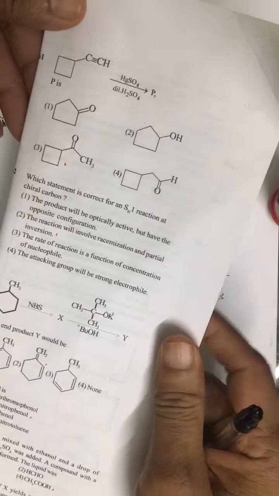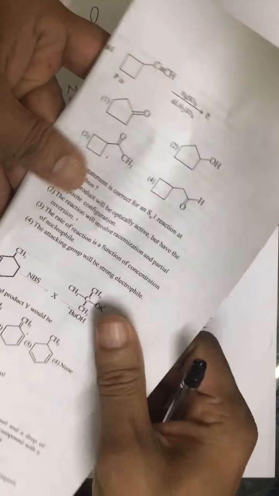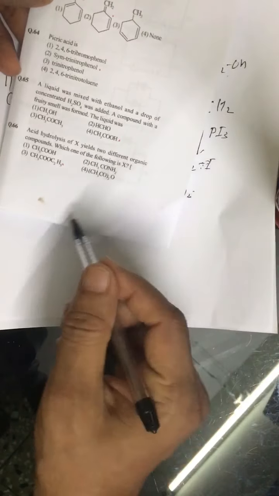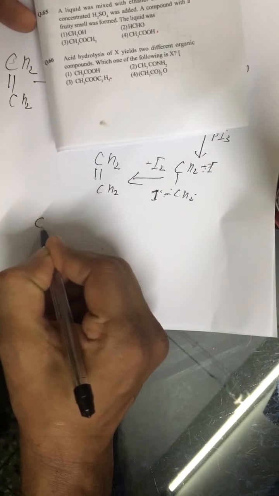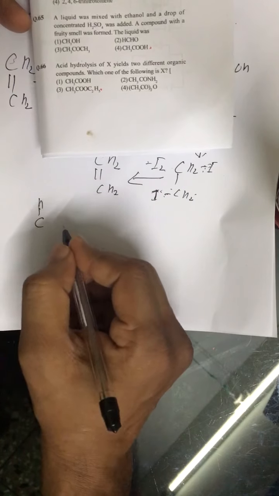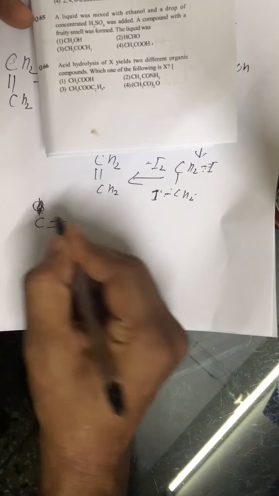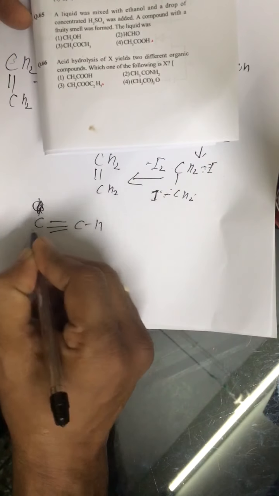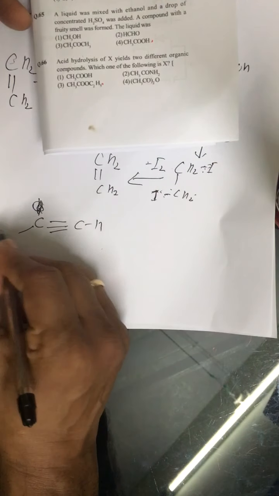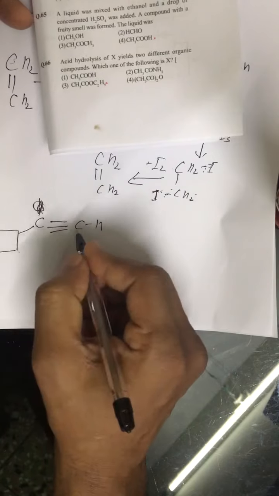All right, look at question number 61. See, it is CH triple bond C, bonded to a cyclobutyl group like this.